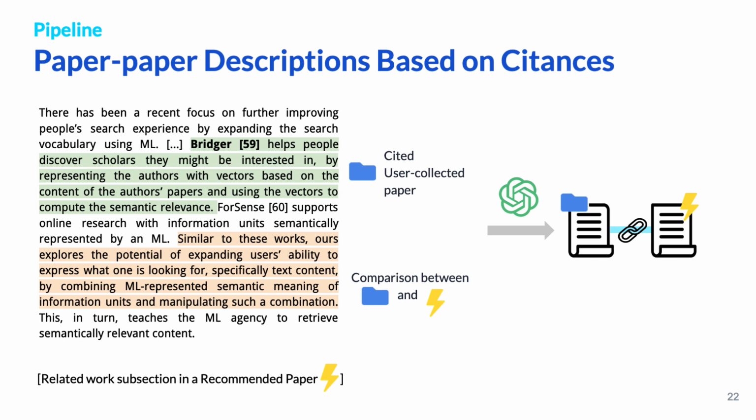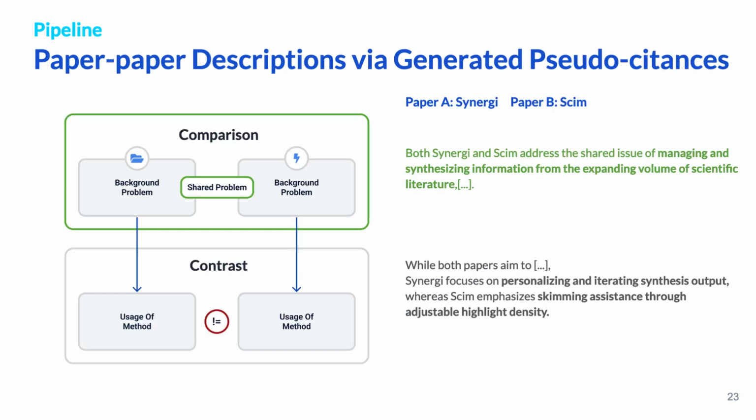However, this method does not apply to all recommended papers, since some relevant papers can be omitted from the citation sentences. When direct citations are lacking, we employ a novel technique to generate pseudo-citation sentences. To find the relationship between papers, we use comparison, which provides concise descriptions of the most salient similarities along either the problem or the method aspect, and contrast, which surfaces differences along a different aspect. As an example, both Synergy and Scim papers address the same research problem, managing and synthesizing information, but use different methods.